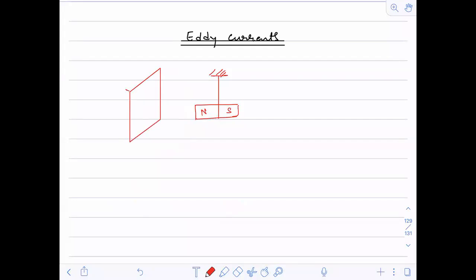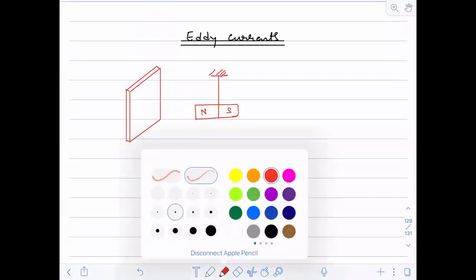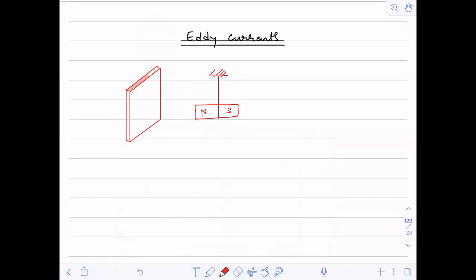Okay, we have a metal sheet now. Now, what is your opinion? There is no coil now. Instead, there is a metal sheet. Now, what will happen? Can you tell me?